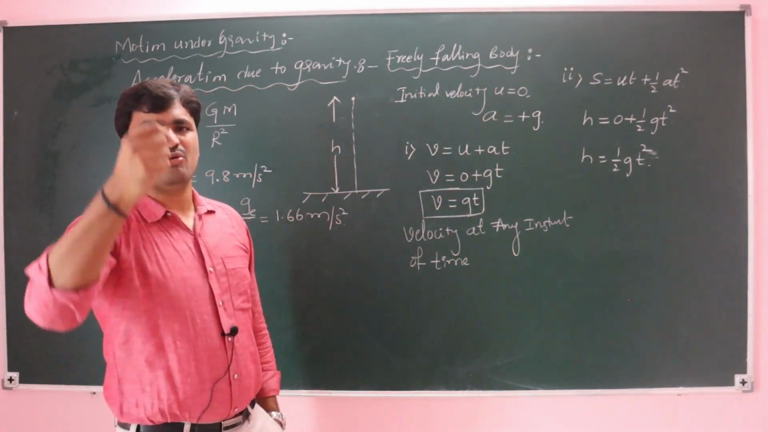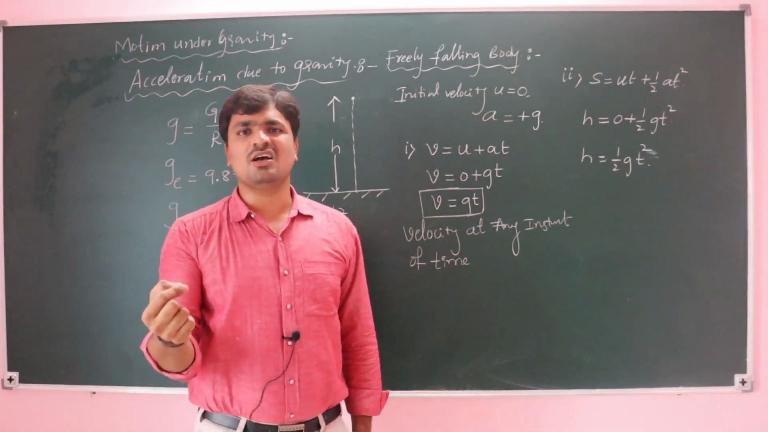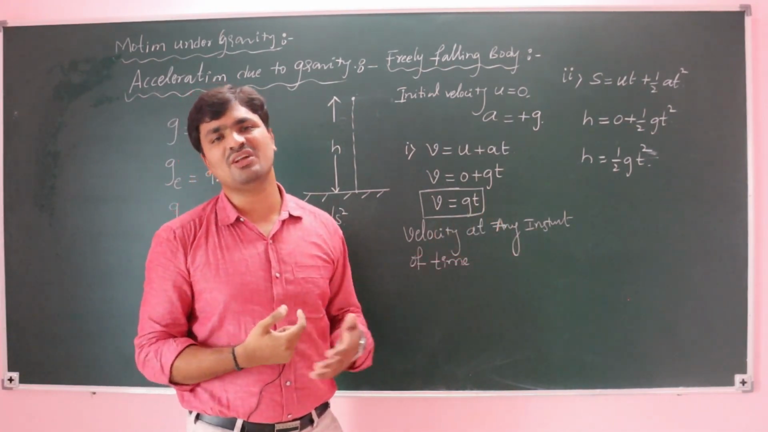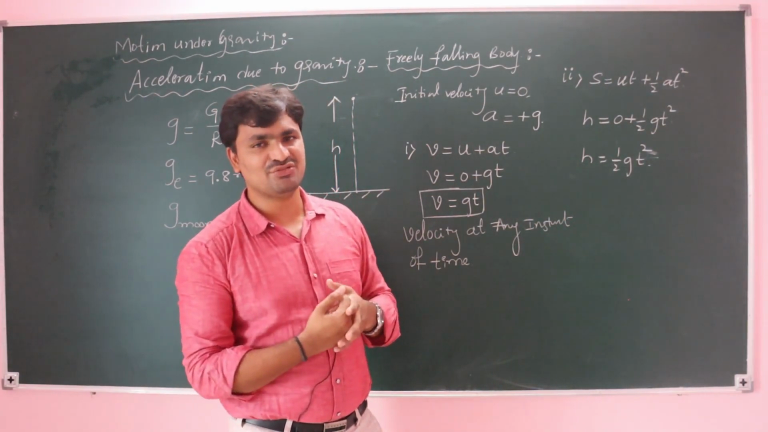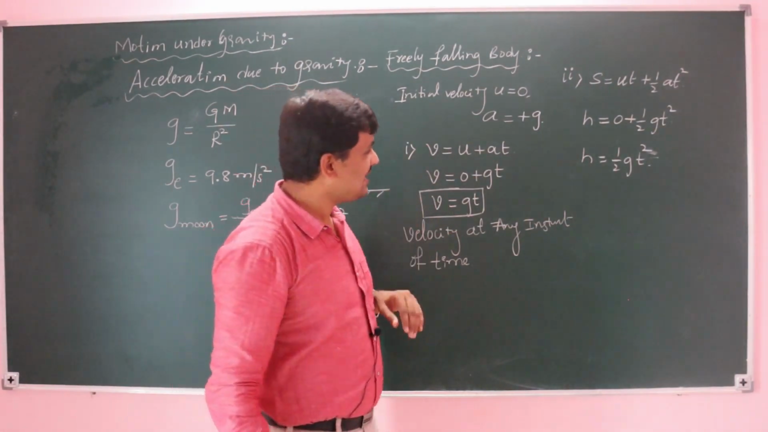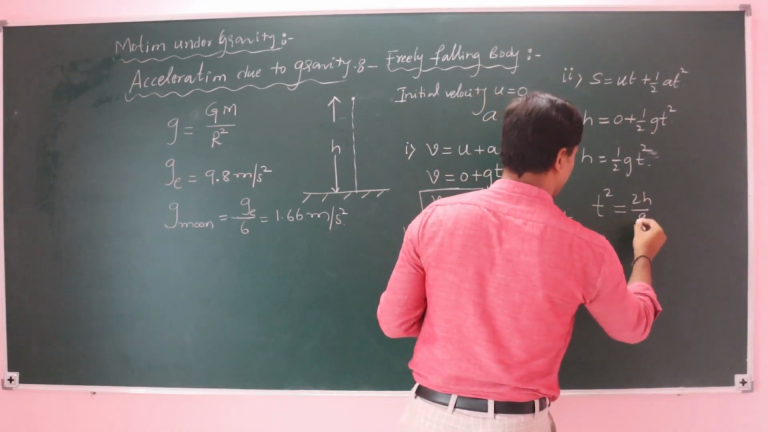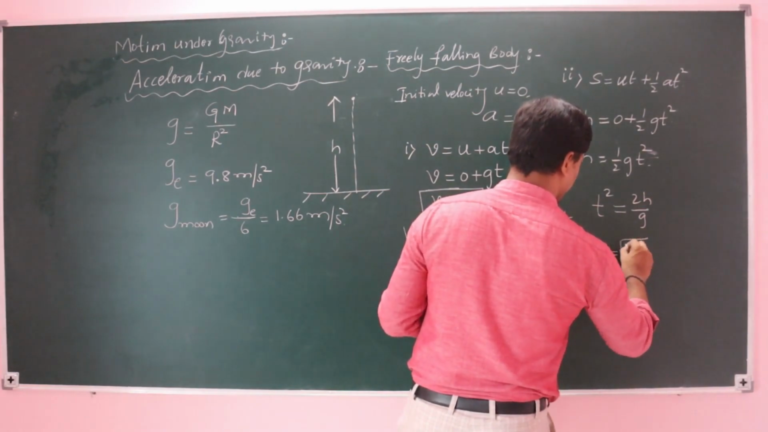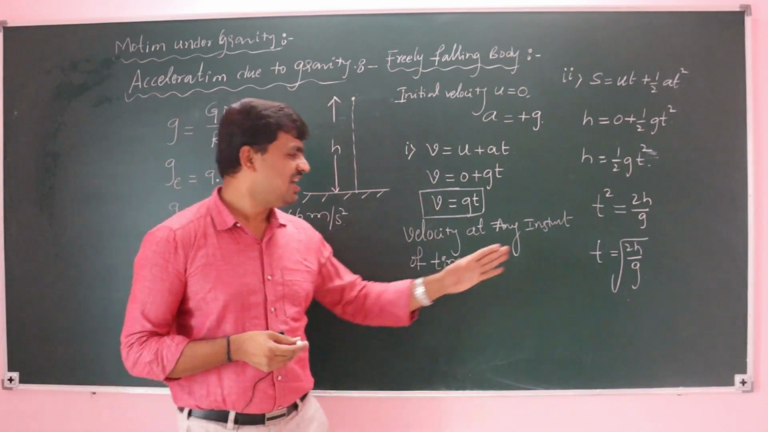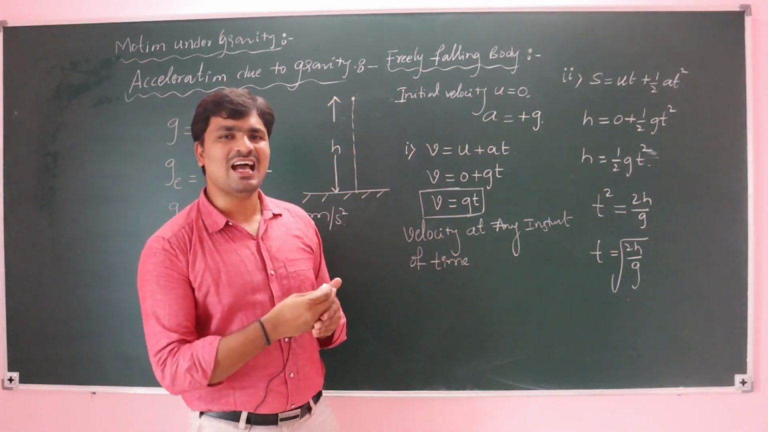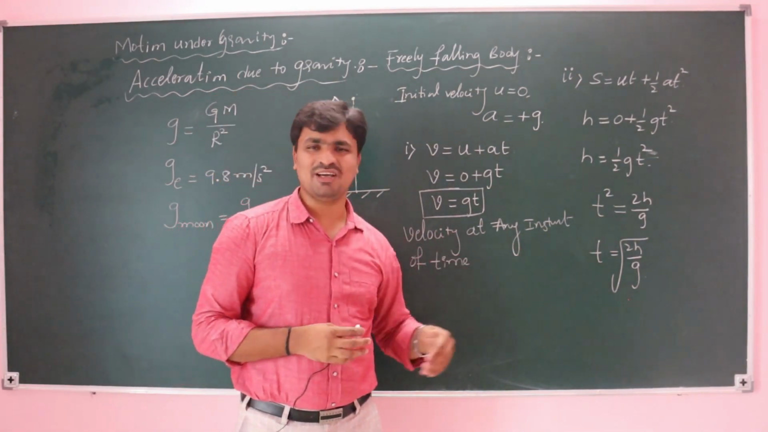After t seconds, a body is dropped from a particular height. It reaches the ground in 5 seconds. Then you can find the height of the tower. With the same expression, t square is equal to 2h by g, then t is equal to under root 2h by g. This equation represents the time taken by the body to reach the ground.